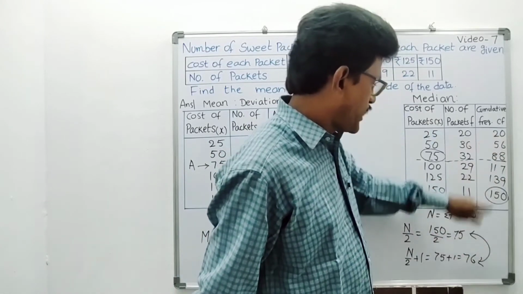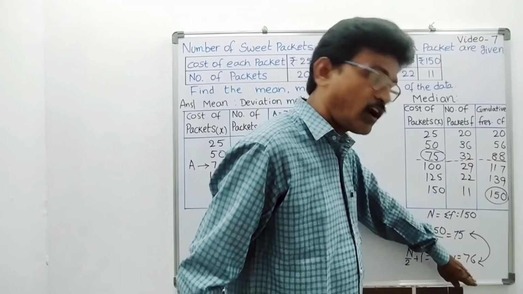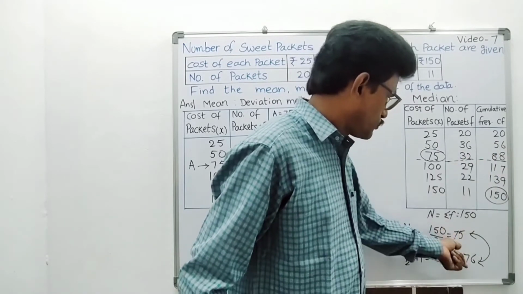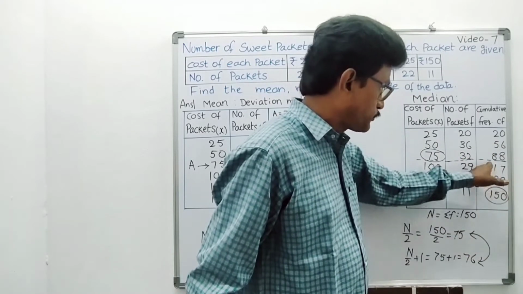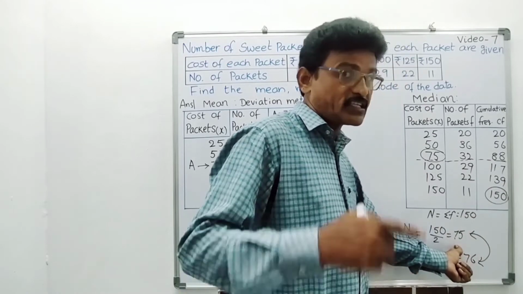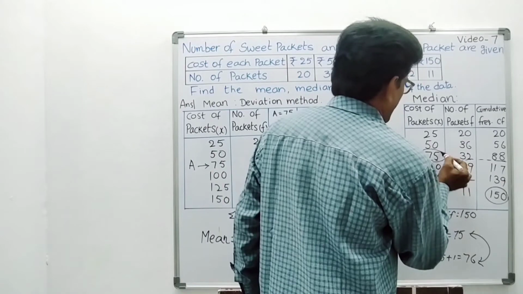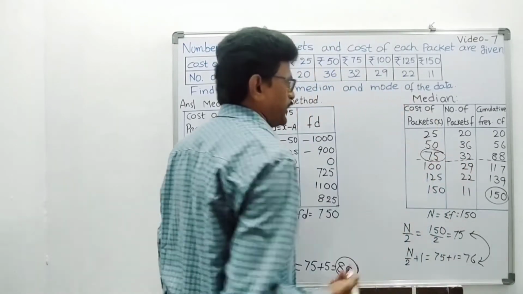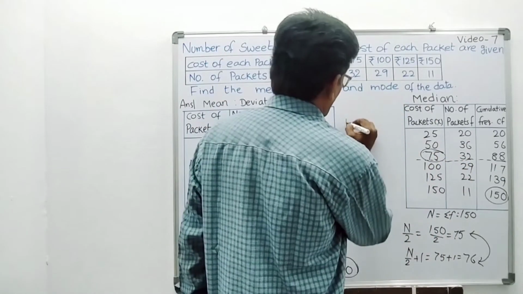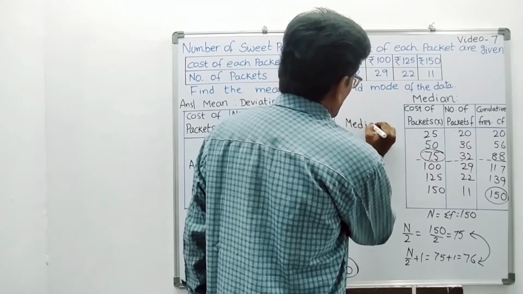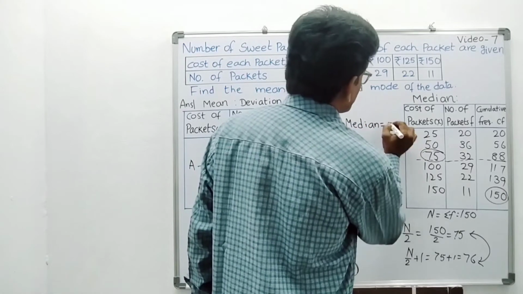Up to 20 we are not getting. Up to 56 also we are not getting. Up to 88 we are having these values. Okay, up to 88 we are having 75th and 76th observations. So that is the median class, and this x value is nothing but our median. So what are we getting here, median? Median is nothing but only 75.